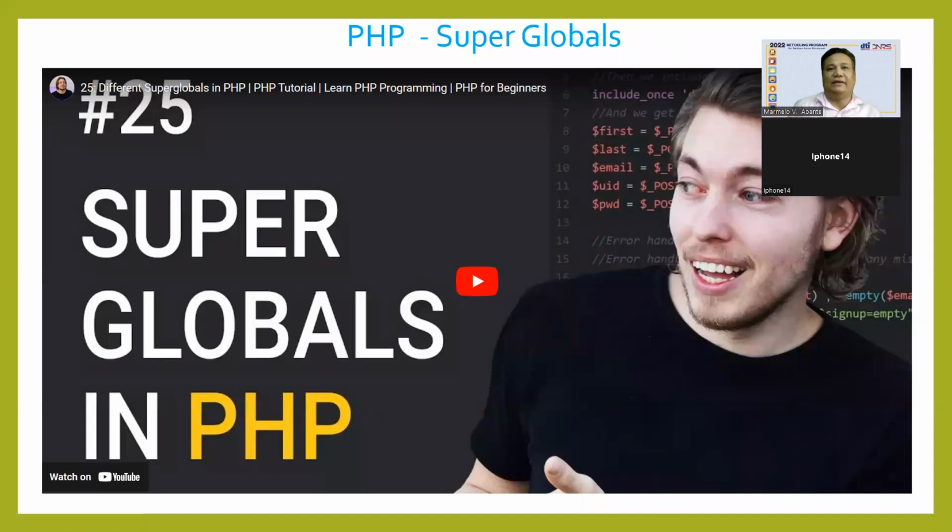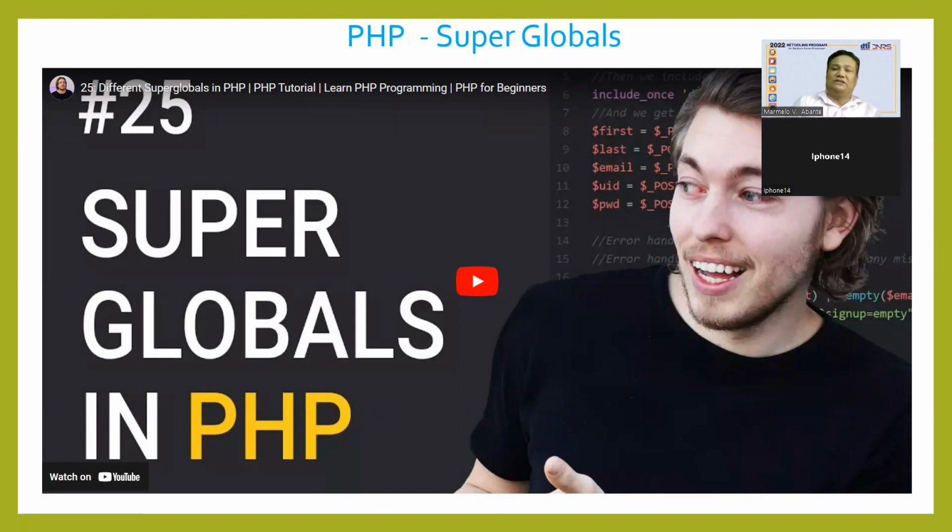Okay, so this time we have super globals. This was introduced during PHP 4.1.0 and are built-in variables that are always available in all scopes. So PHP global variables or super variables or super globals.